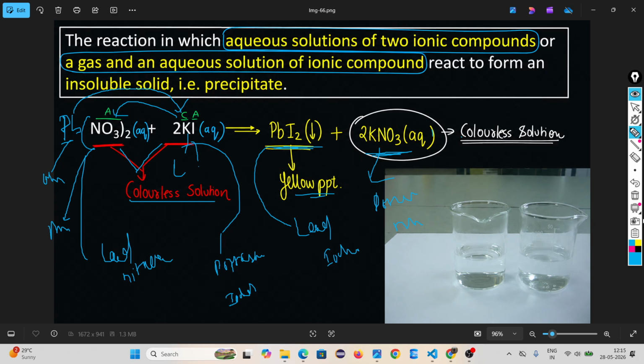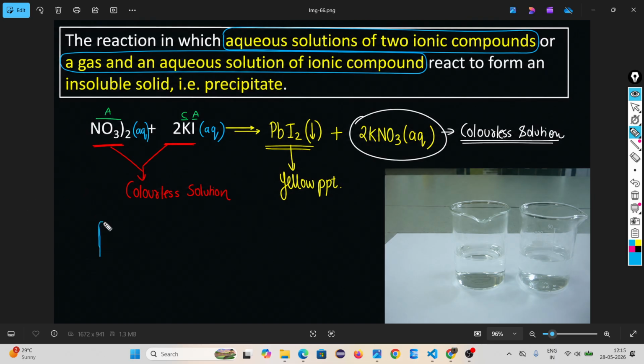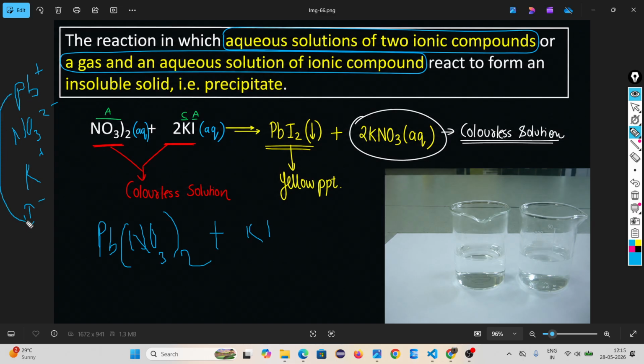You understand this reaction? Look, I am writing again. Lead nitrate: in lead nitrate, Pb is a cation and nitrate is an anion. Plus KI, potassium iodide: K is the cation and I is the anion. What is happening? Pb reacts with I to form lead iodide.